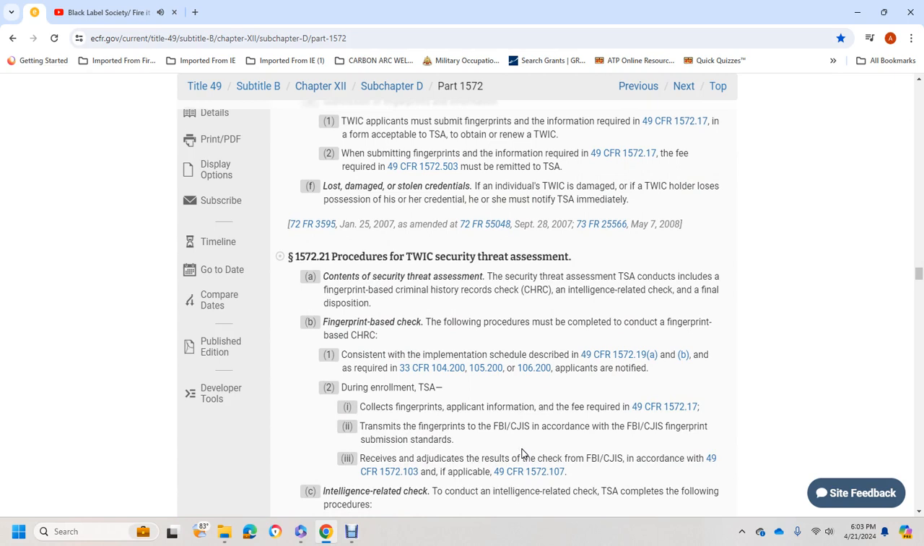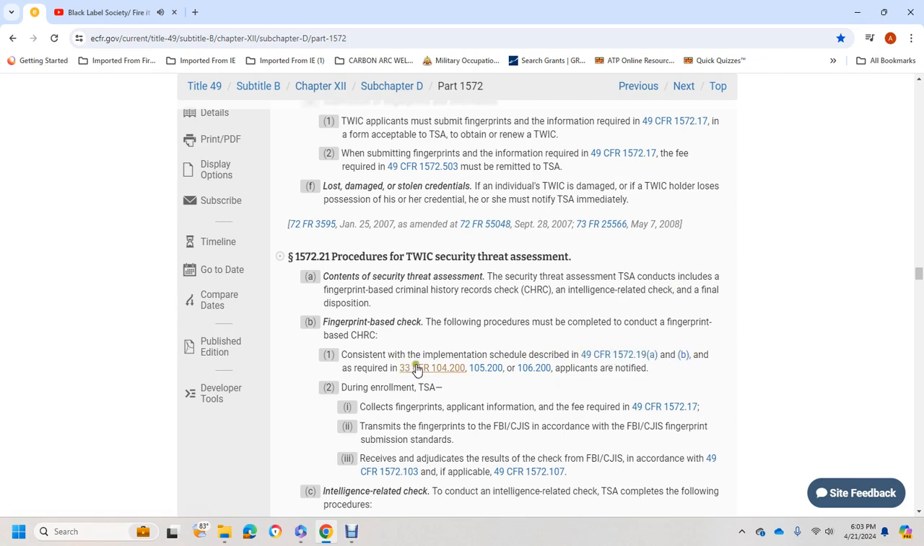Alright, 1572.21, proceed with the TWIC security threat assessment. Concept of the security threat assessment: the security threat assessment that TSA conducts will include a fingerprint-based criminal history records check, an intelligence-related check, and a final disposition. The fingerprint-based check must be collected with a fingerprint-based criminal history records check that consists of the implementation schedule in